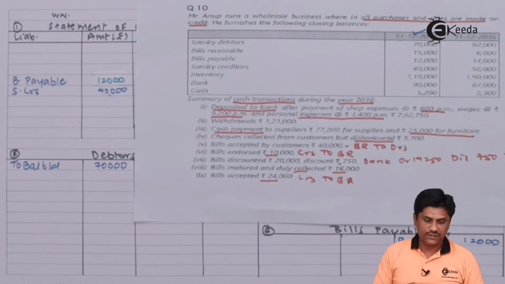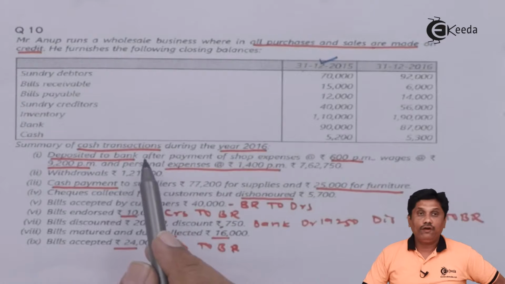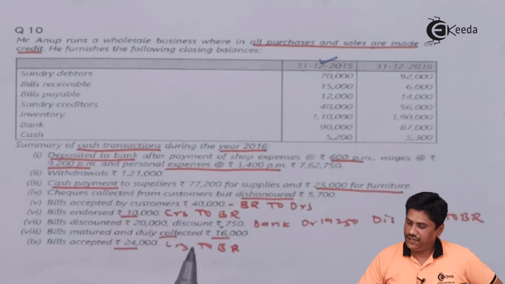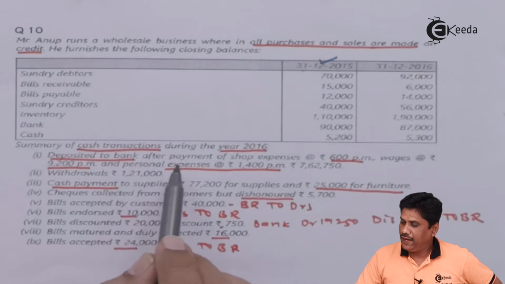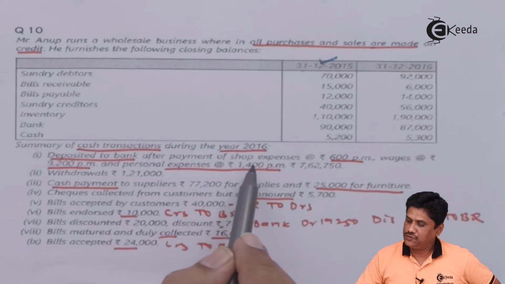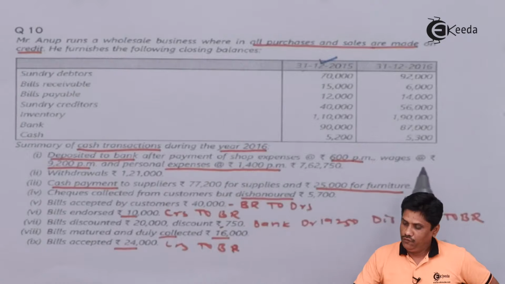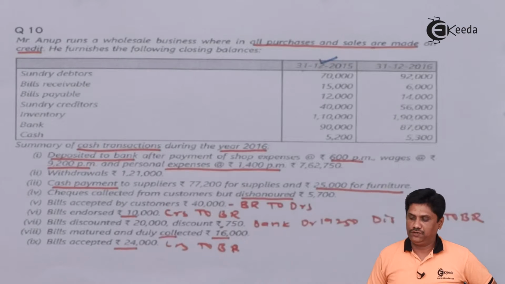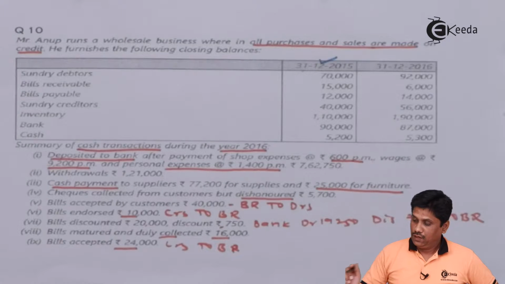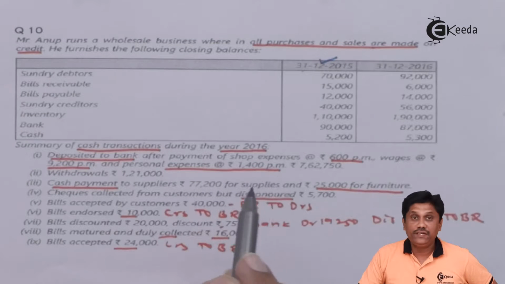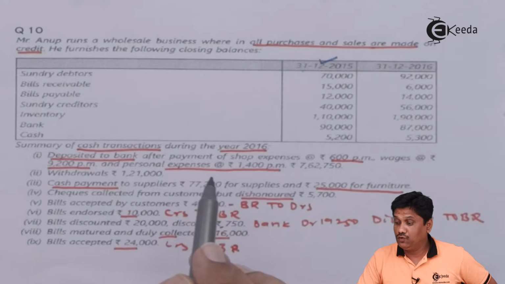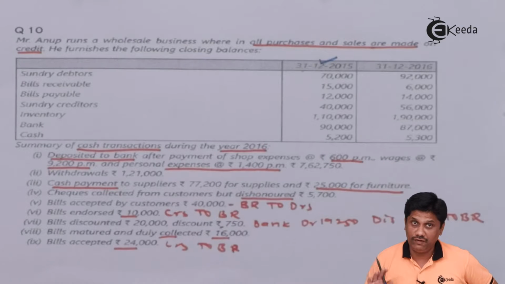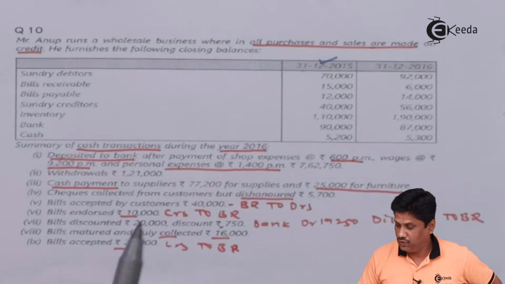Now we are going for the transactions which are provided. Summary of cash transactions given to you. Deposited to bank after payment of shop expenses, wages and personal expense of so and so, this amount is deposited. After these payments, money is deposited into bank. That means there are no other payments beyond this unless they specifically mention out of cash. So we will wait and see, and we will post accordingly.